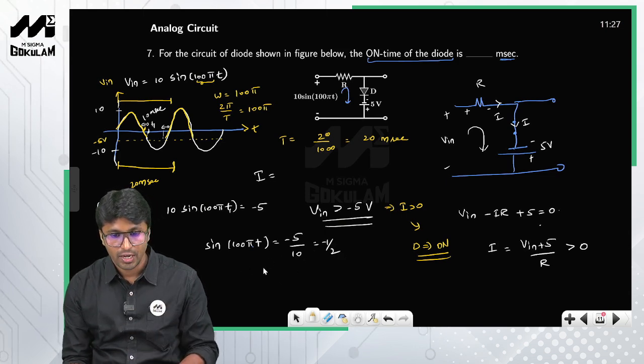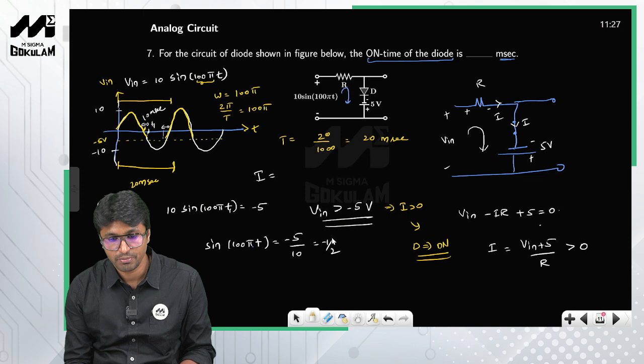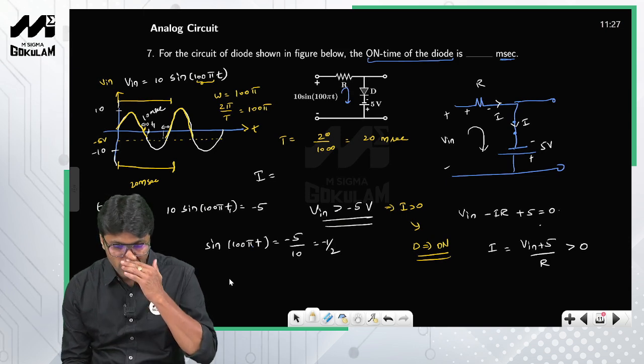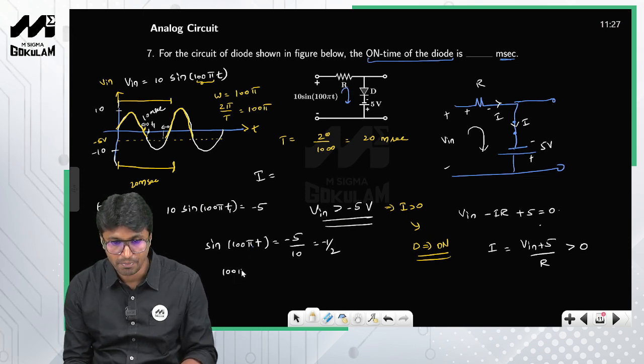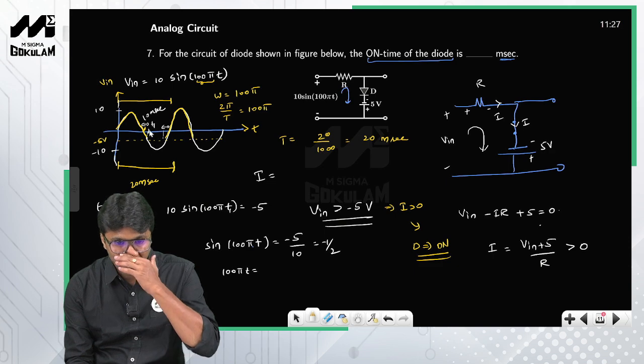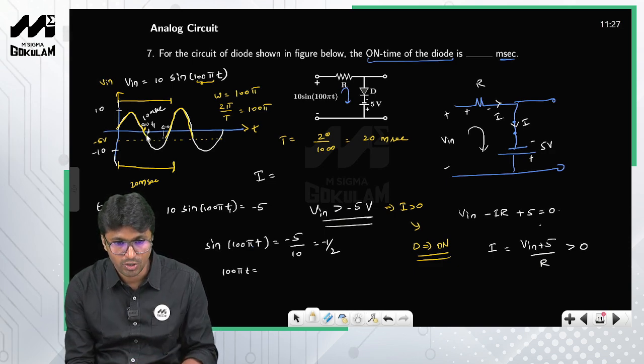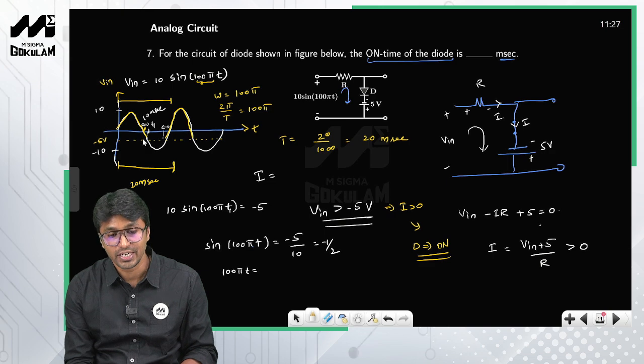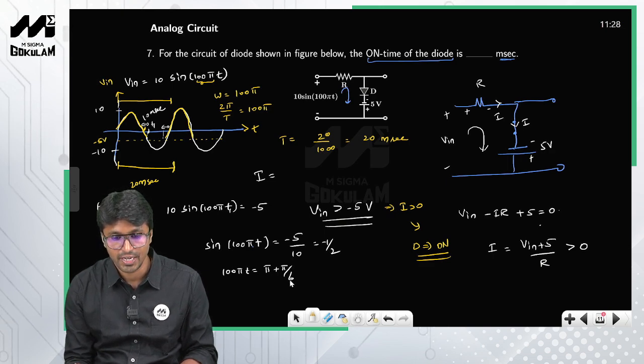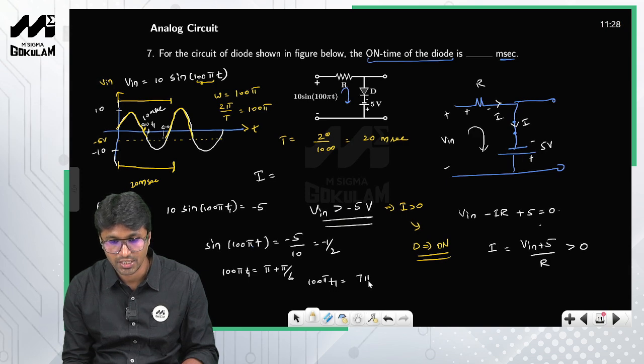When does the sine function become equal to minus 1 by 2? Look at this one, when the argument 100 pi t is equal to pi plus pi by 6, because the sine function becomes half at 30 degrees. From this you get the value of t1. So 100 pi t1 is equal to 7 pi by 6.